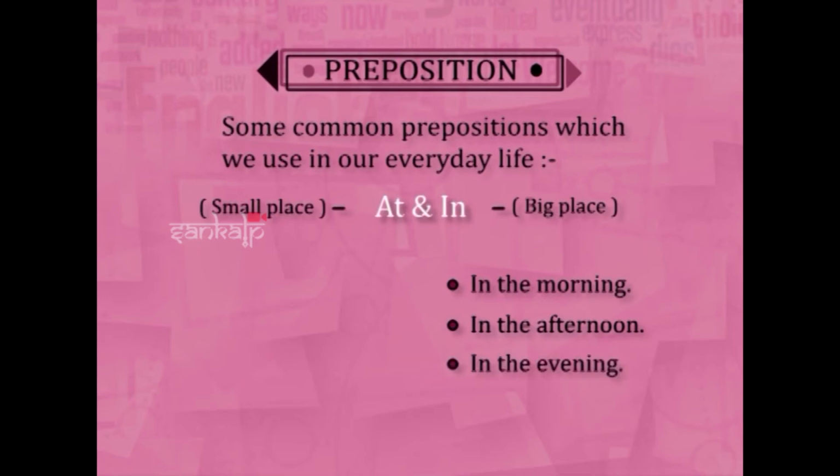evening, in the evening. So, at and in, this is the difference. Came to know that all other timings it is at, but in the morning, in the afternoon, in the evening. Why? We have studied articles: if there is a vowel we say an, and if there is a consonant we say the. So, in the morning, but in the evening. Okay.